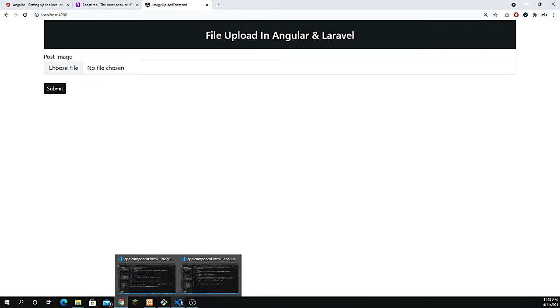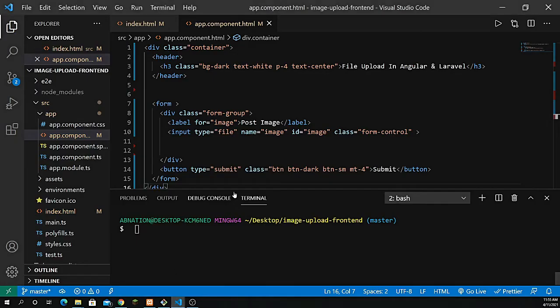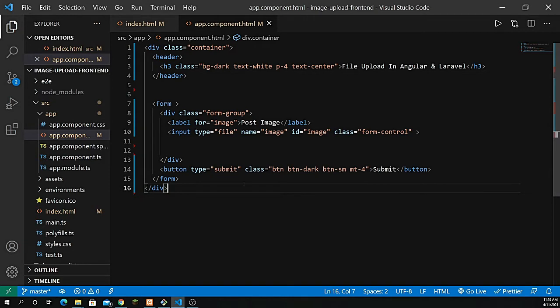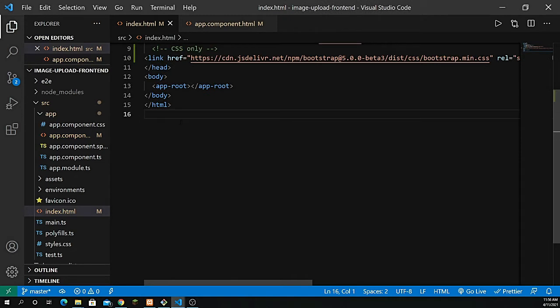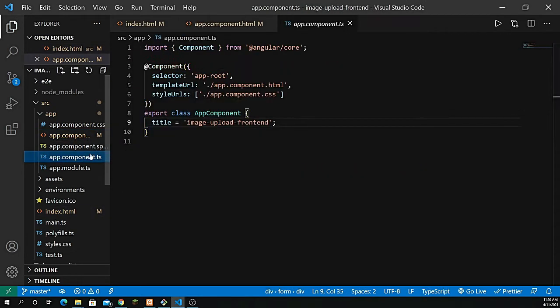All right, so the next thing I'm going to do is go inside VS Code and make some changes. First I have to add to the form a directive, which is ngSubmit. Inside the ngSubmit I'm going to create a function, and that function should be the onSubmit function. When I upload, this is going to upload the file for us. So depending on whether that is submitted, this is going to submit the form. So let's create that function inside our app.component.ts file.